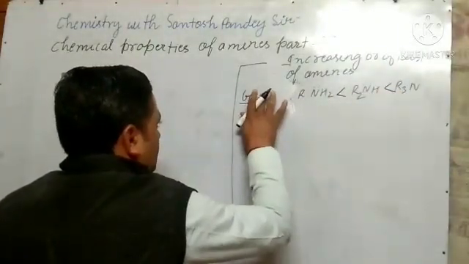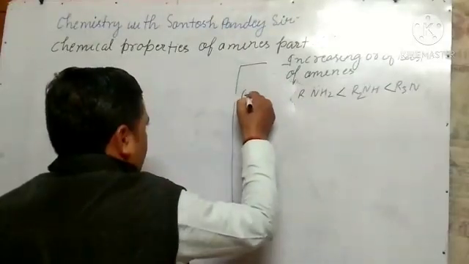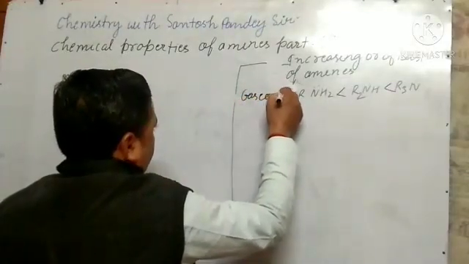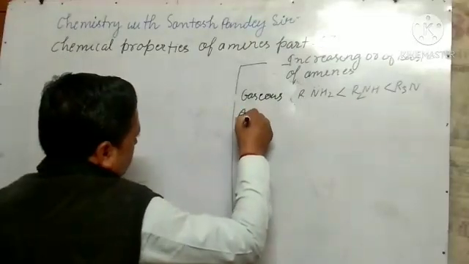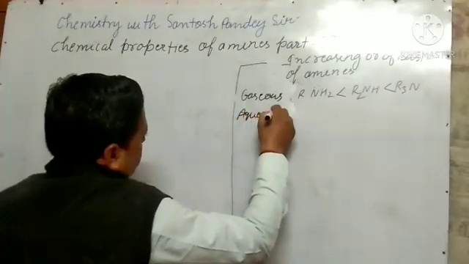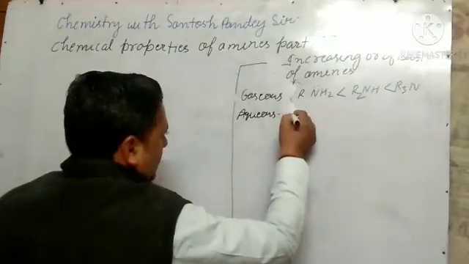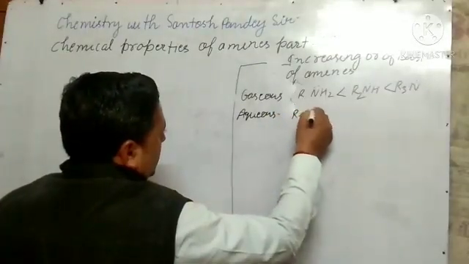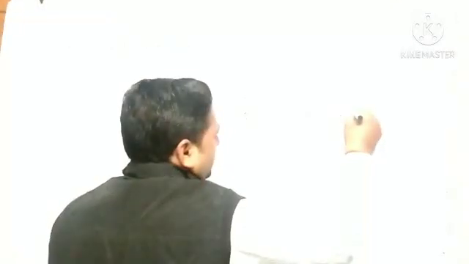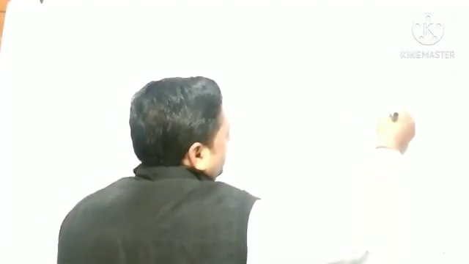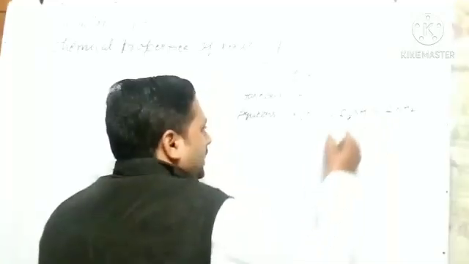In aqueous phase, the order is just inverse of that: tertiary, then secondary, and then primary. Okay, this is the order.